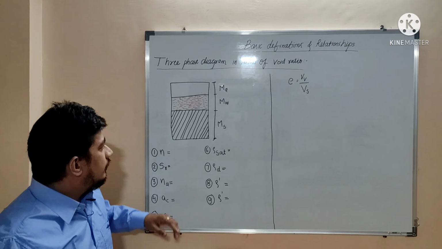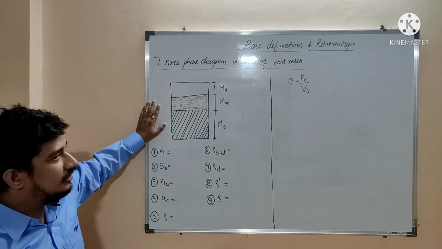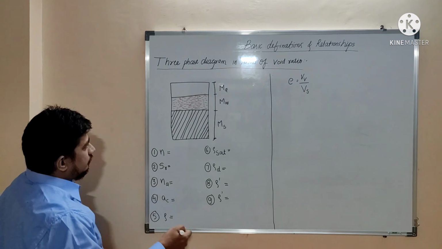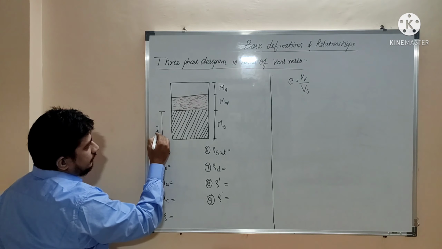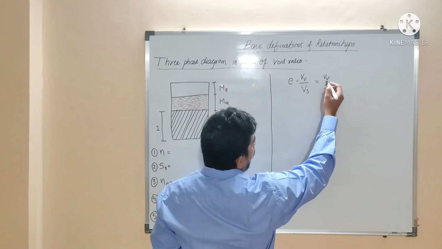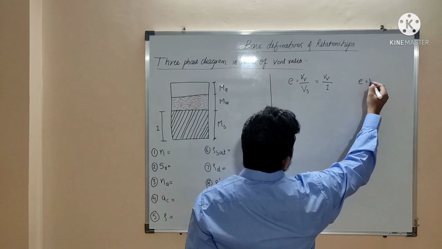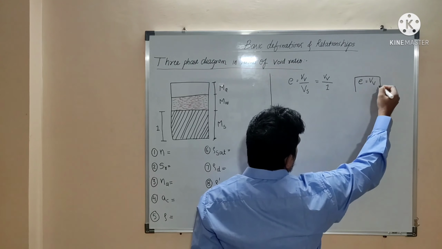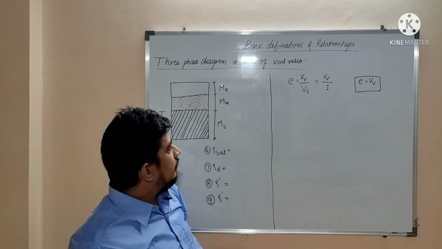Okay, let us assume that the volume of solid in this case is nothing but 1, or unity. Consider the volume of solid as unity. So we will write here volume of solids is 1. So this formula becomes volume of void upon volume of solid, that is 1. e is equal to volume of voids, like this. Isn't it? So e is nothing but the volume of void.